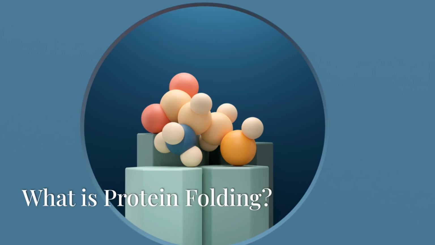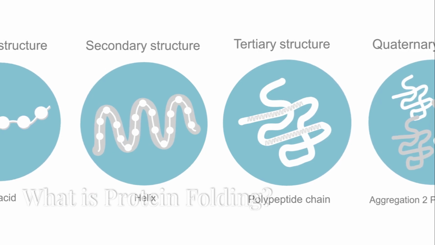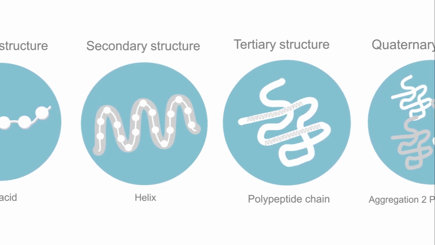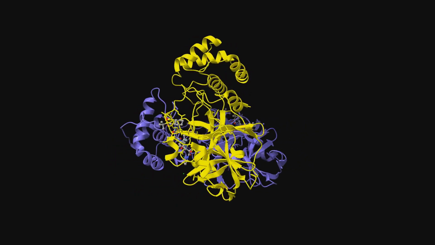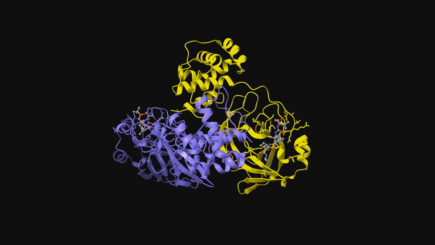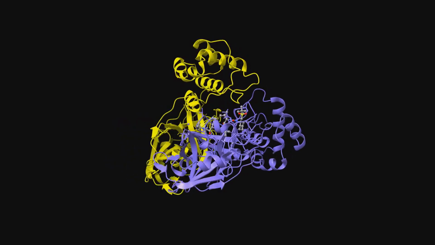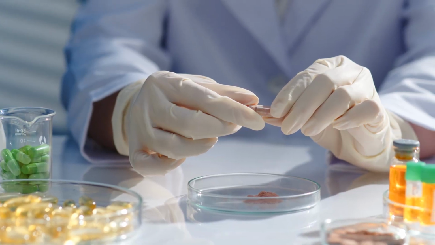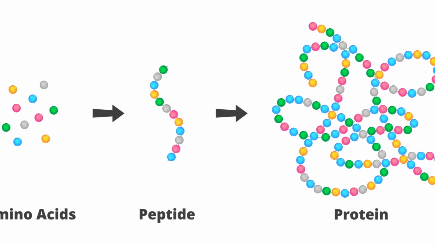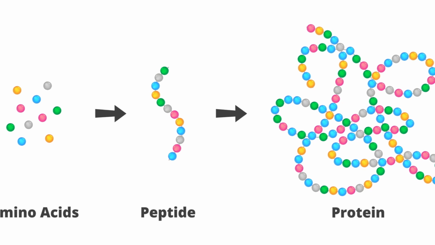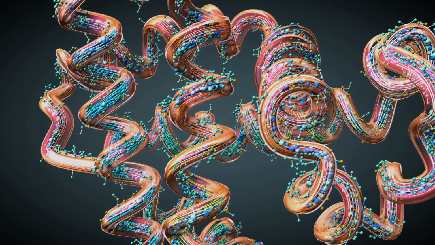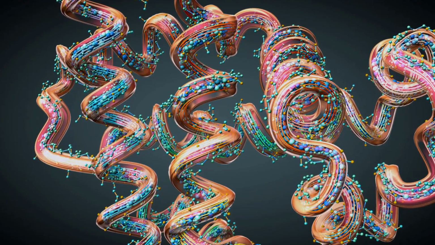What is protein folding? Protein folding is a crucial process that ensures the amino acid chain folds into a functional three-dimensional structure. This process is essential for the protein to perform its specific biological functions within the cell. The first step of protein folding is the formation of the amino acid sequence, called the primary structure. This sequence determines how the protein will fold and what shape it will ultimately take.